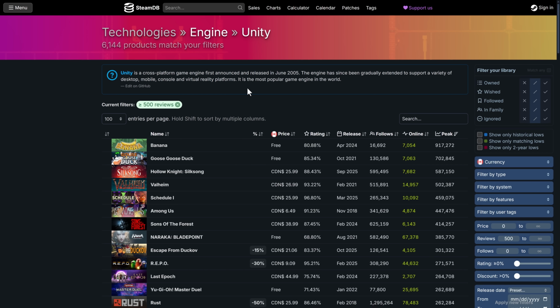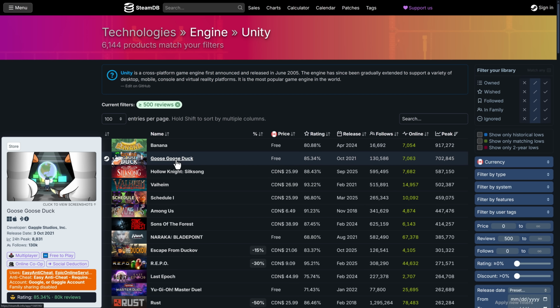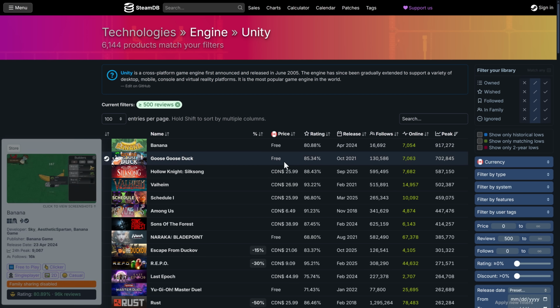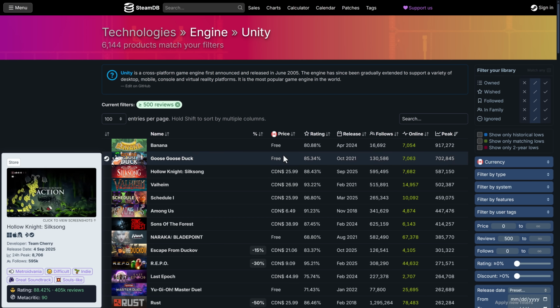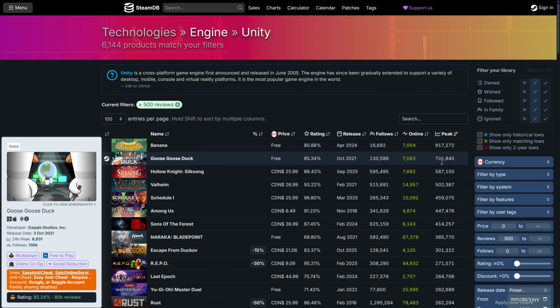Now Unity, there's some weird titles here. Again, I'm not meme game guy. I have no idea what Banana is. I have no idea what Goose Goose Duck is, and they're both free. So I'm kind of ready to discount. And maybe they're the biggest things ever, but somehow they're peak. I don't know if they memed out or whatever. I remember Untitled Goose Game, and that's not this. So I'm just showing how little I know about these things, my ignorance here. But they're somehow dominating the peak.